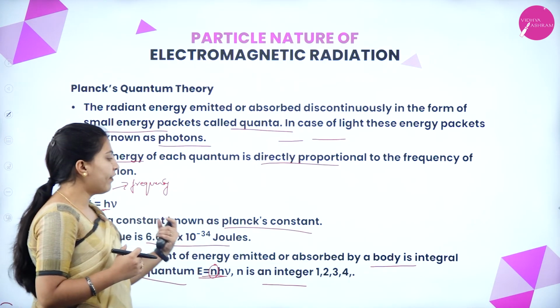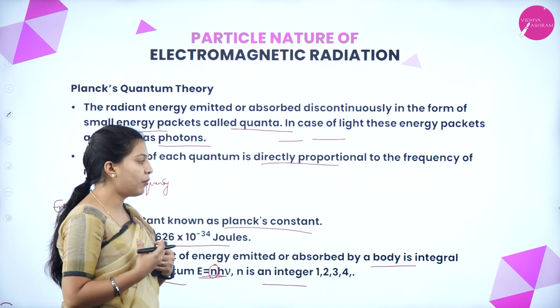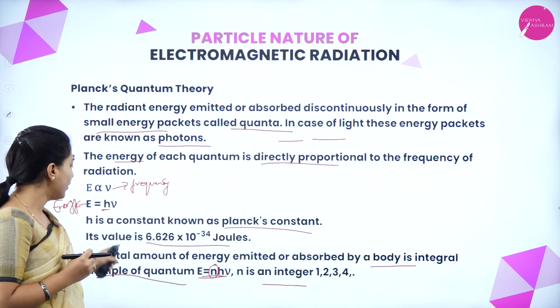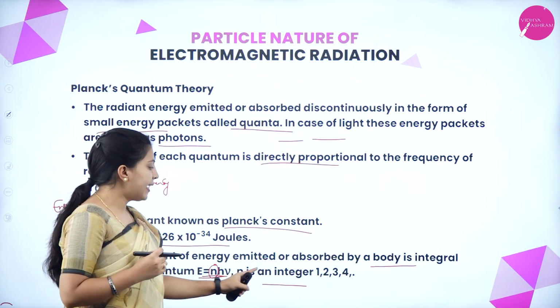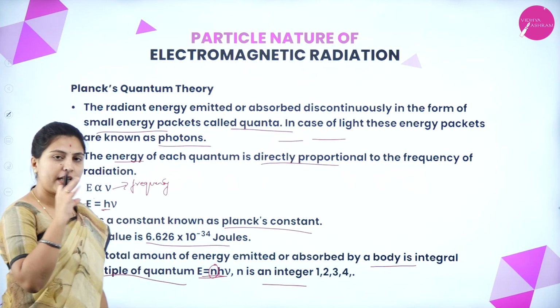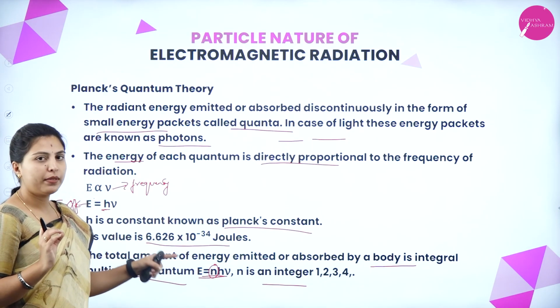Next, the total amount of energy emitted or absorbed by a body is an integral multiple of quantum. So E equals n h nu. n is an integer, that is a complete number or whole number: 1, 2, 3, 4.